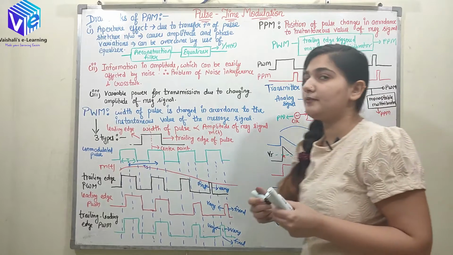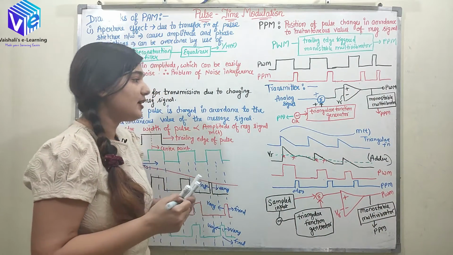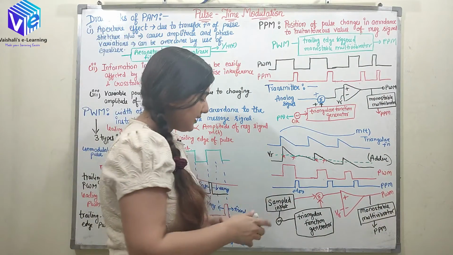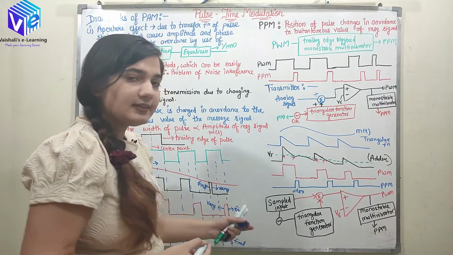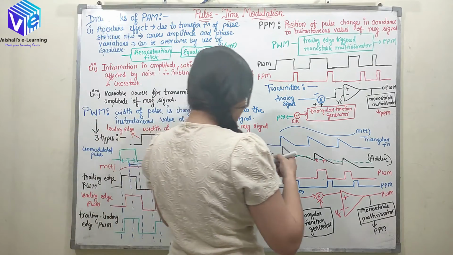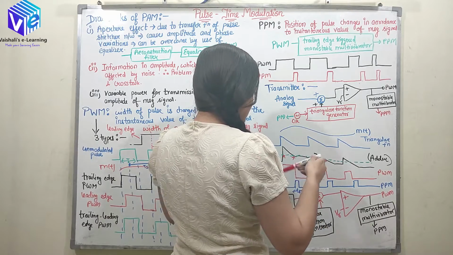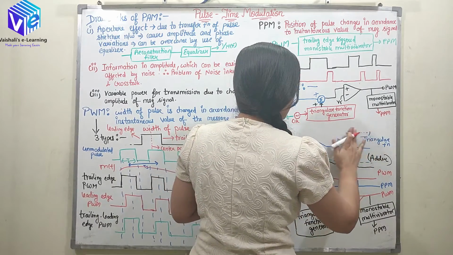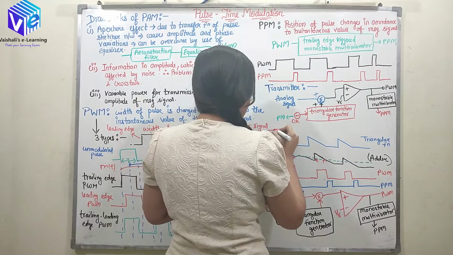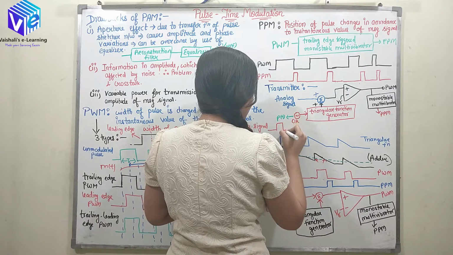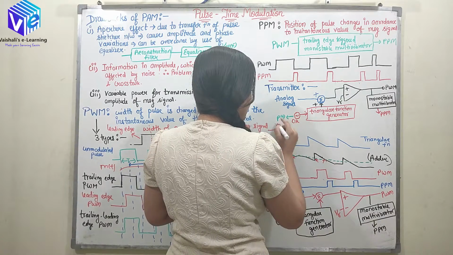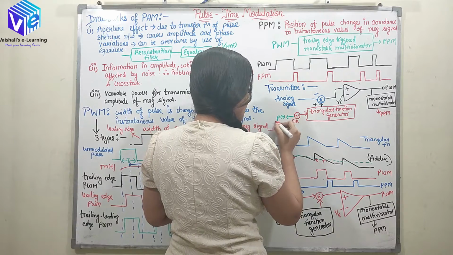So let's understand what difference we have caused here. Instead of the message signal directly, we have taken the sampled input. So here I am removing this message signal. Now the sampled input will have an amplitude which is varying in accordance with the message signal. We all know that.